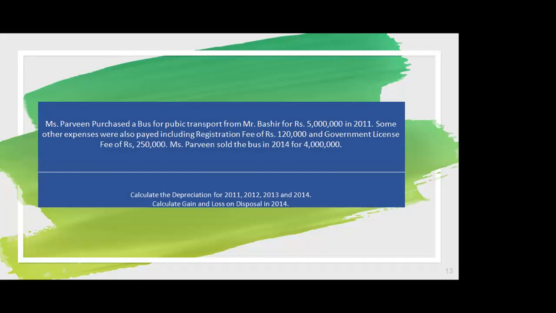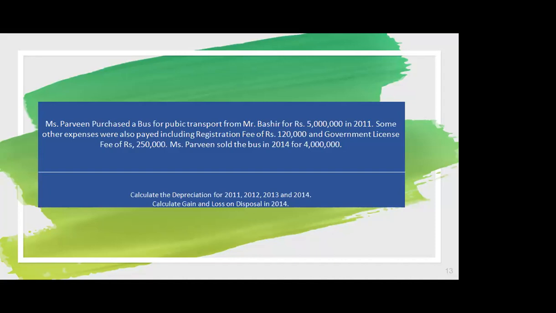So, ladies and gentlemen, as my team members have already told you how we calculate the gain or loss on public transport, I would like to explain with an example how you actually calculate the depreciation for these assets and also how you calculate the gain or loss on these. So here's an example that Ms. Praveen purchased a bus for public transport from Mr. Bashir for rupees 5 million in 2011. Some other expenses were also paid, including registration fee of rupees 120,000 and a government license fee of rupees 250,000.